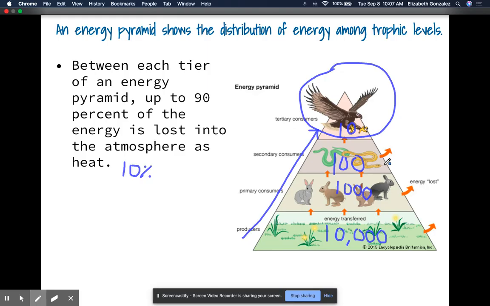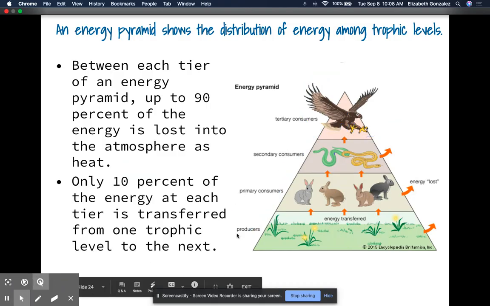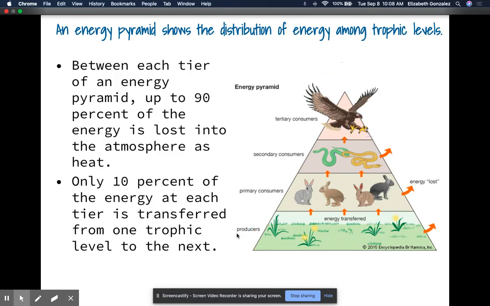Good. I'm hoping you said that. If you had more hawks than snakes, then the hawks would start competing for the snakes and their population would decrease. So as we go up the food chain and the food pyramid, the numbers of organisms decrease. Like we said, only 10% of the energy at each tier is transferred from one trophic level to the next.